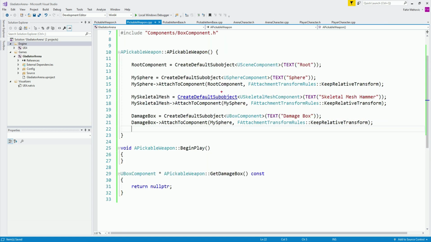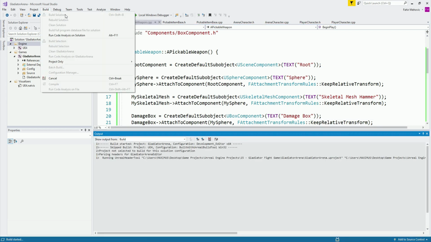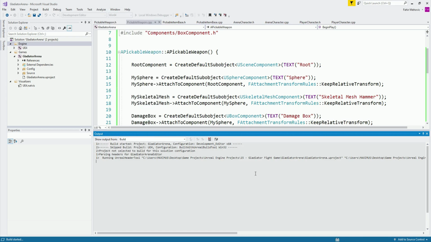Pay attention over here. Instead of using root to attach the skeletal mesh and the damage box, we're going to attach them to the sphere, but the sphere will be attached to the root component. So make sure that you change that. Now, before we proceed to create the blueprints out of our classes, let us just make sure that I didn't do an oopsie. So let's press Control-Shift-B to build everything, or go under build and click on build solution, or Command-Shift-B on Mac, I believe.